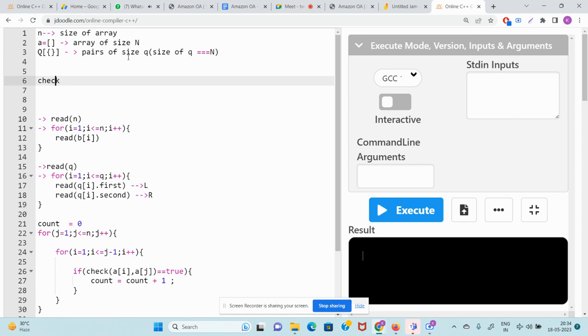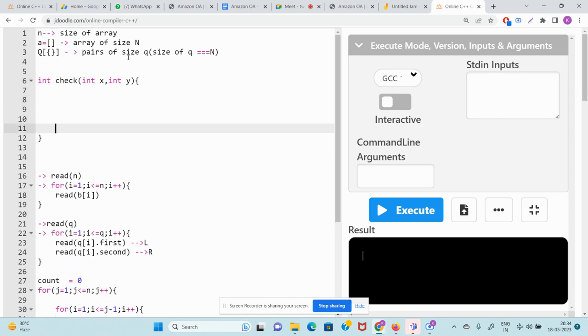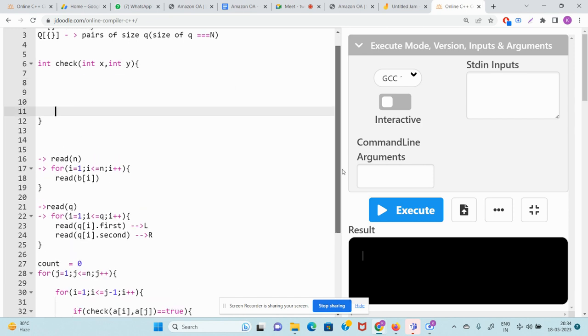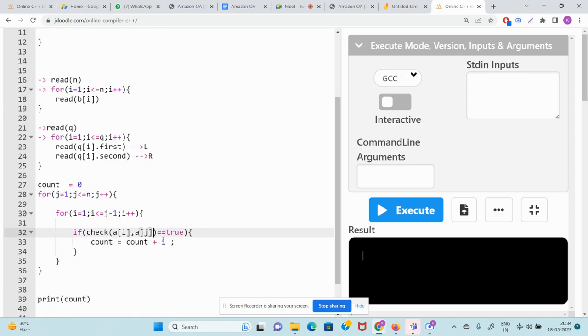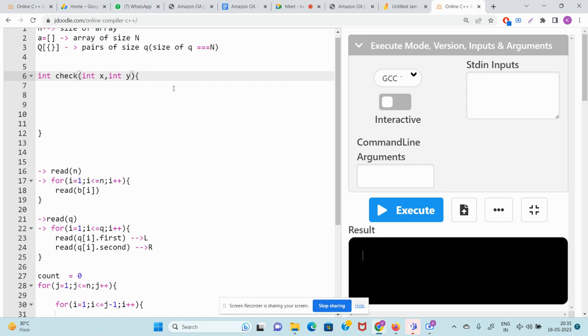Check. So in the check, what do I need to write? int check(a of I, int x, int y). Okay, so guys, how will I check? I also need to send my queue list of pairs, right? So I need to send this queue also, this large queue. I send this queue here, and I have this queue here as well.